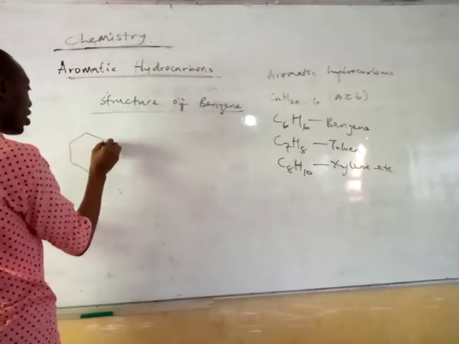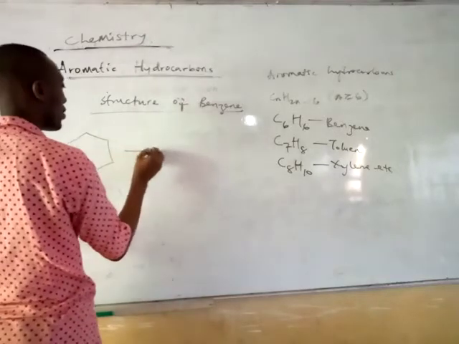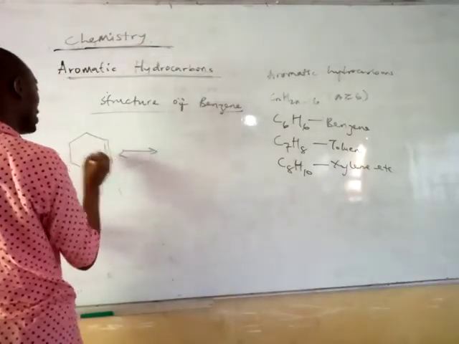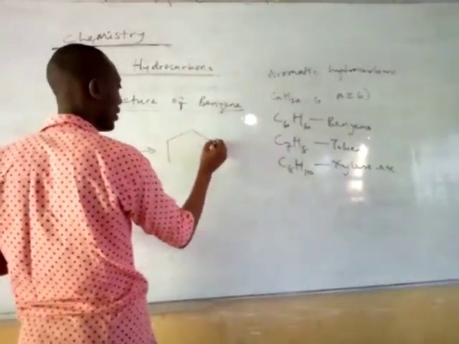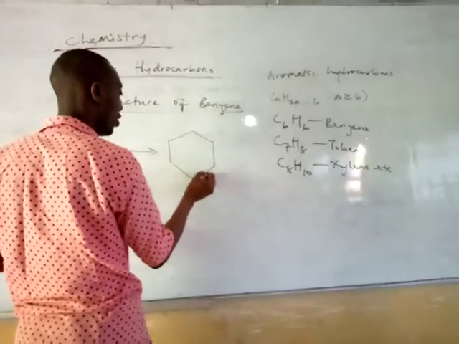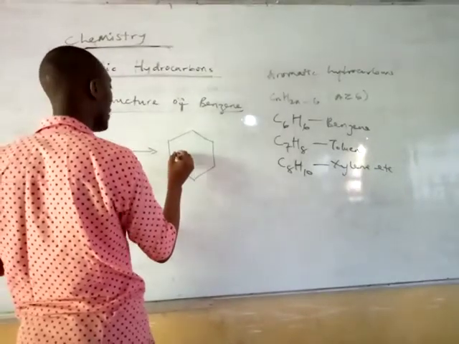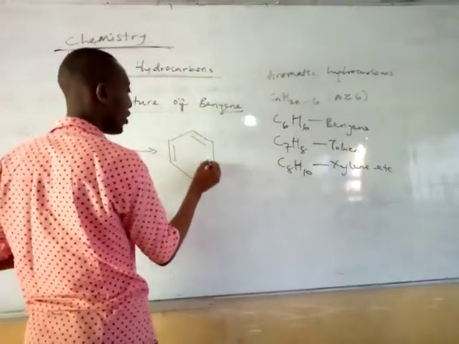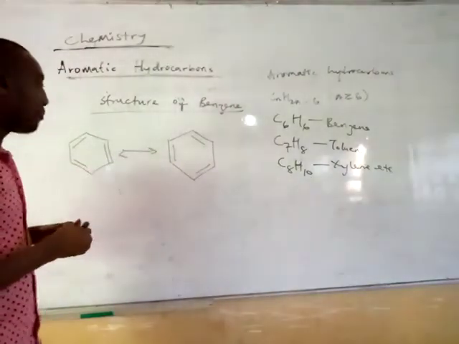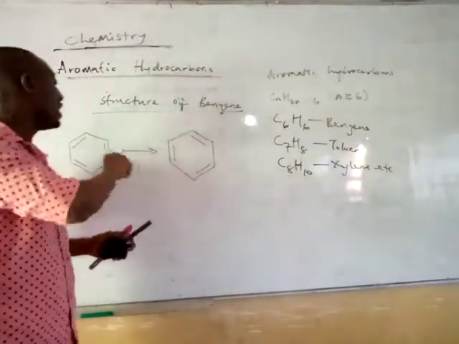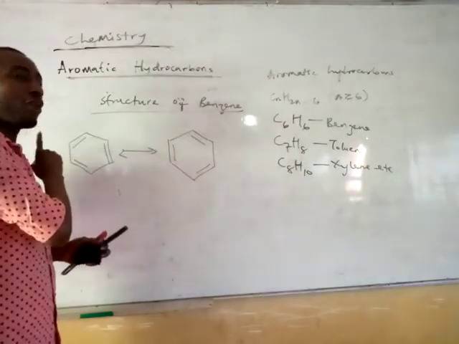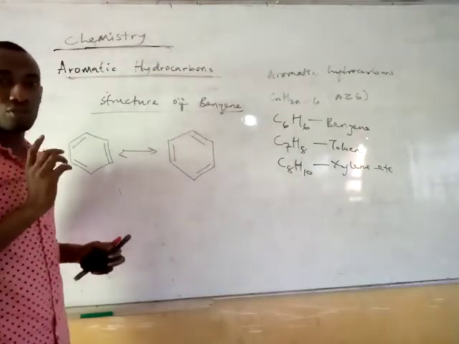You can have it in this form, this way, this way, or this way. Benzene can be written in this form and also in this form. Each of these angles stands for 1 carbon atom.